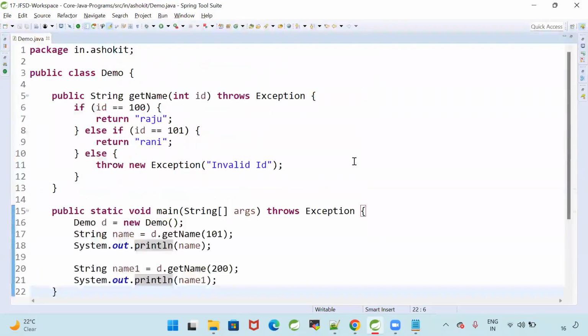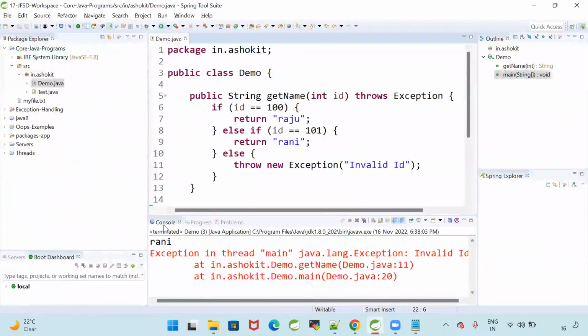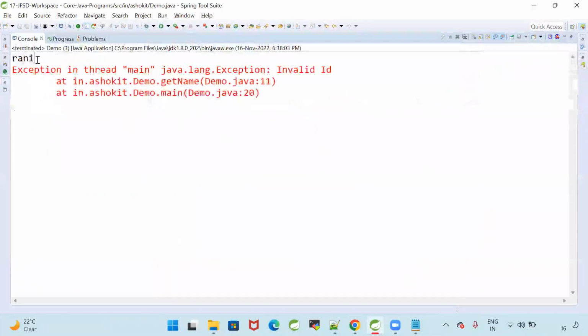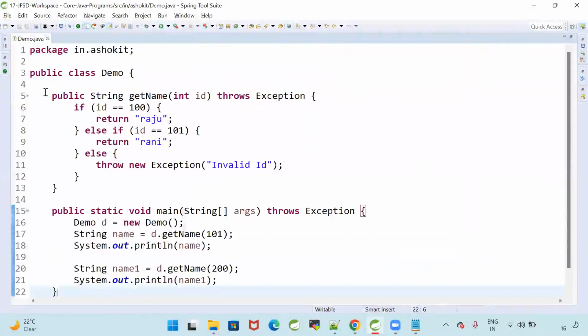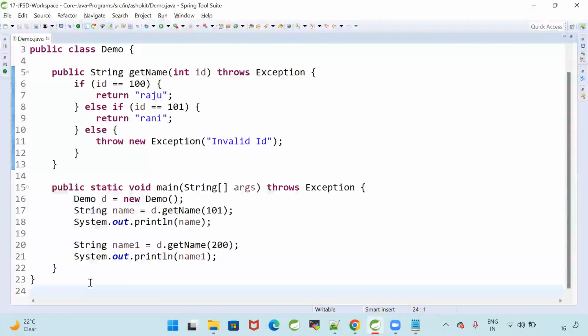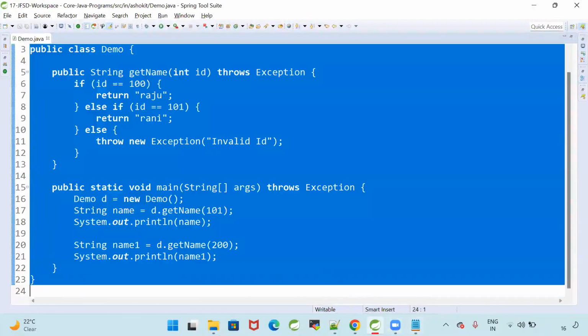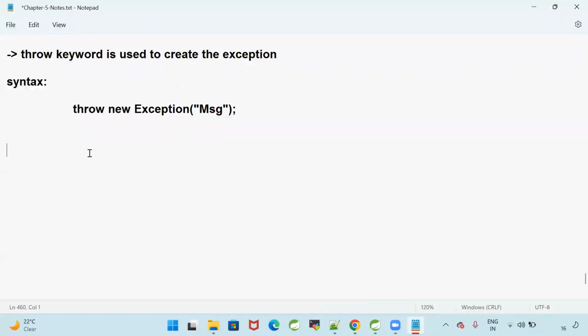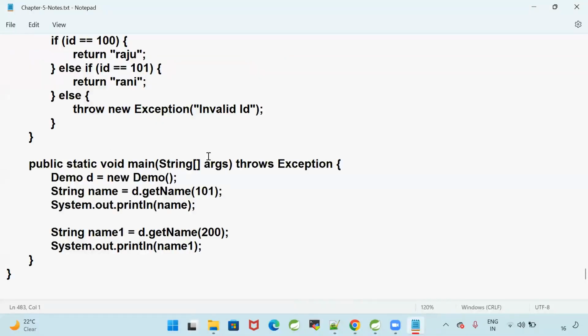Perfect. So when I run this program, I'm getting that exception. When I execute the first method, the first time, I got the output. When I execute the second time, I'm getting the exception. So I'm using the throw keyword. What is the purpose of throw? The throw keyword is used to create the exception programmatically. Based on some scenario, we are going to create the exception. Are you able to follow this?